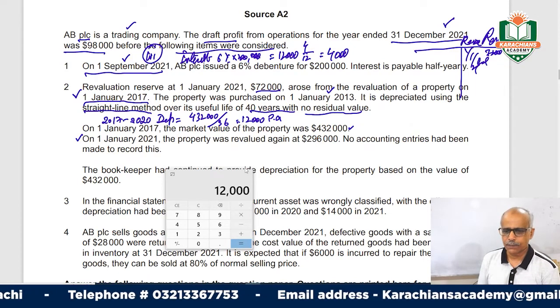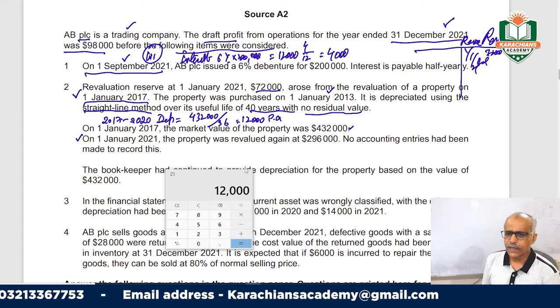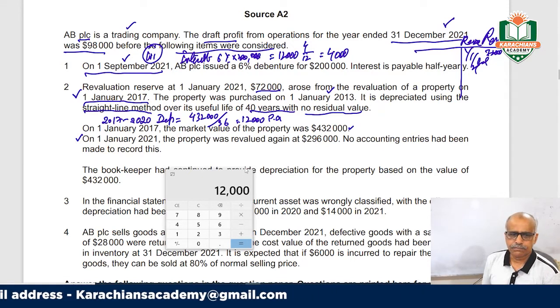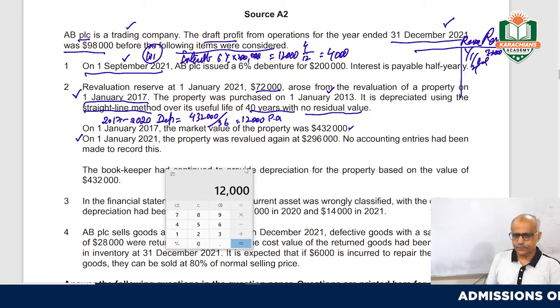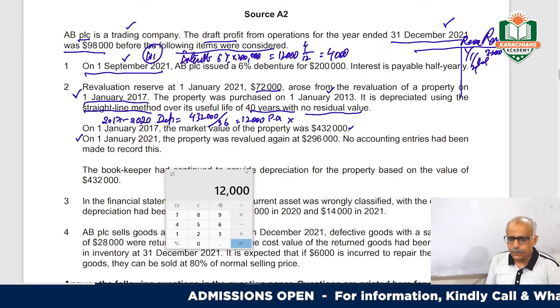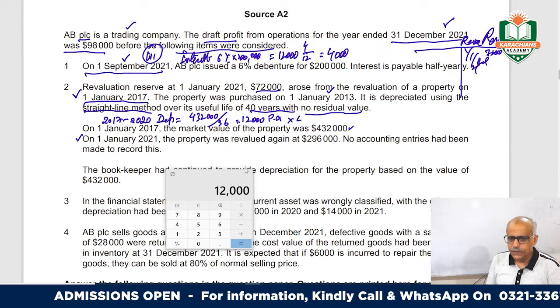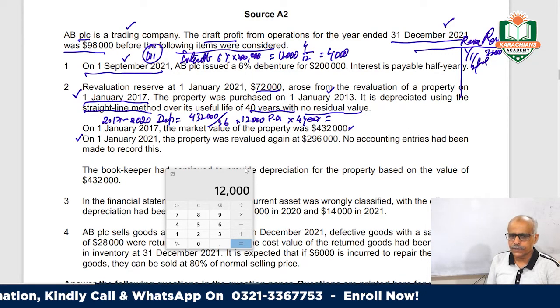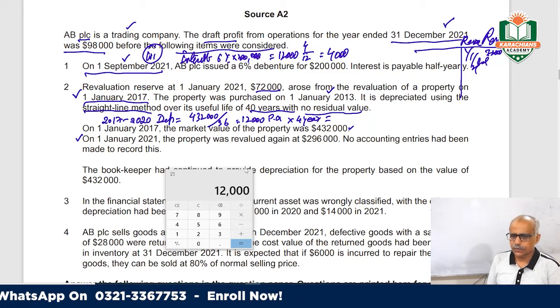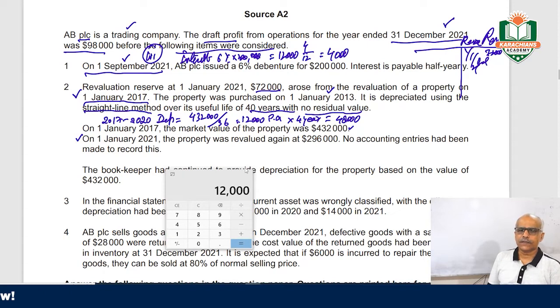Now what is happening here: the 12,000 is your total. 12,000 is the annual total, and if I see 4 years, how much total depreciation they have charged? 48,000. It means 48,000 depreciation has been charged, right?